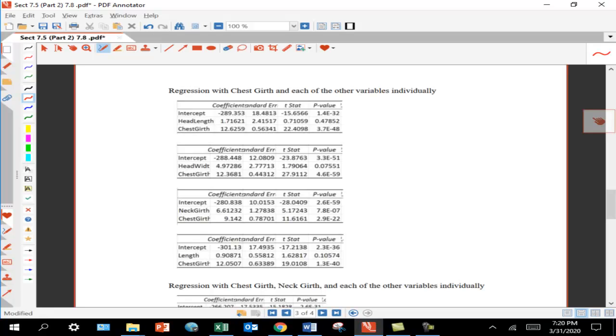So head length has a very large p-value. That's not good. Head width, medium-sized p-value. Neck girth, a very small p-value. Length, medium-sized p-value. It's this one. So this is the most significant additional variable.